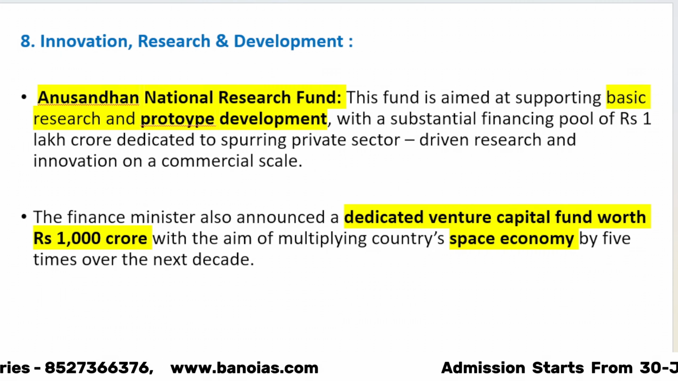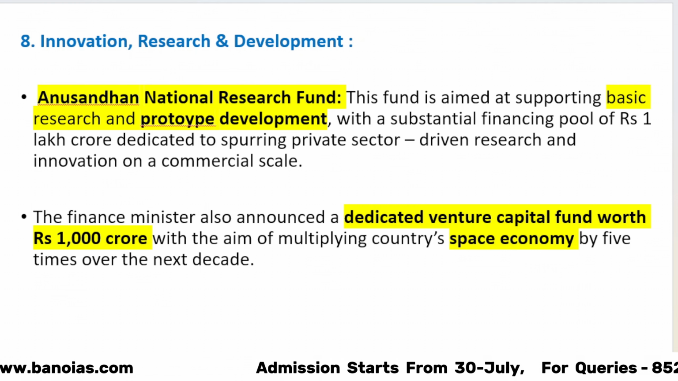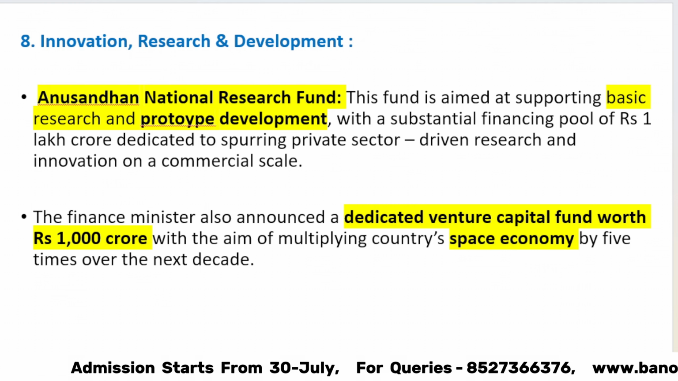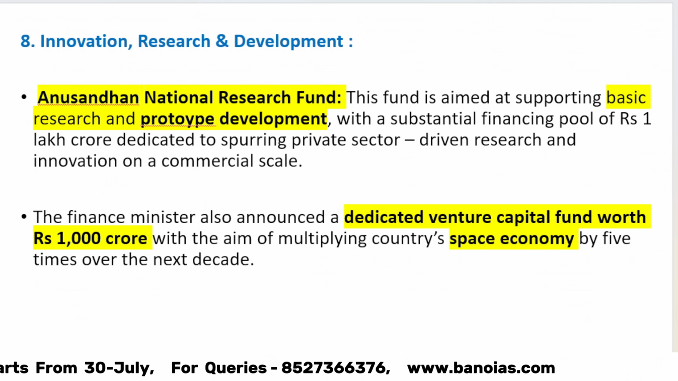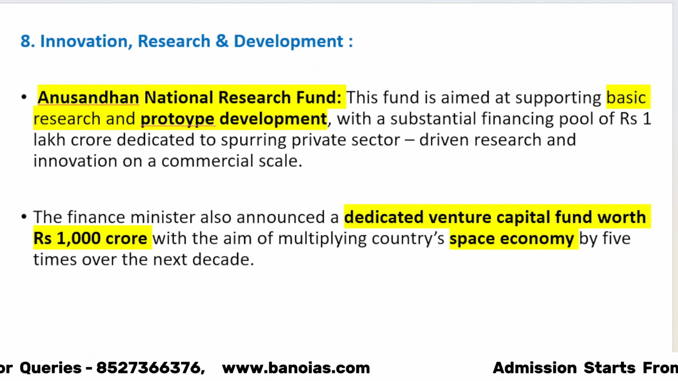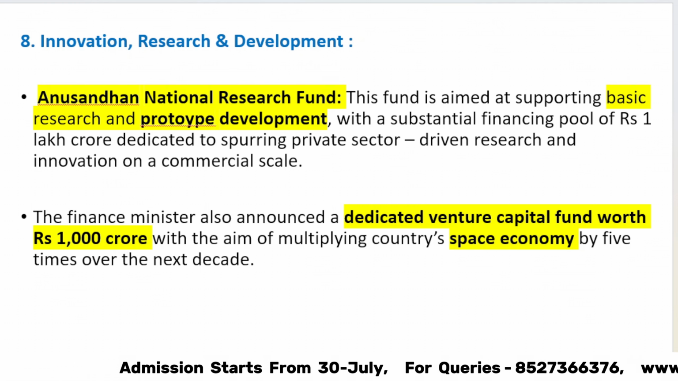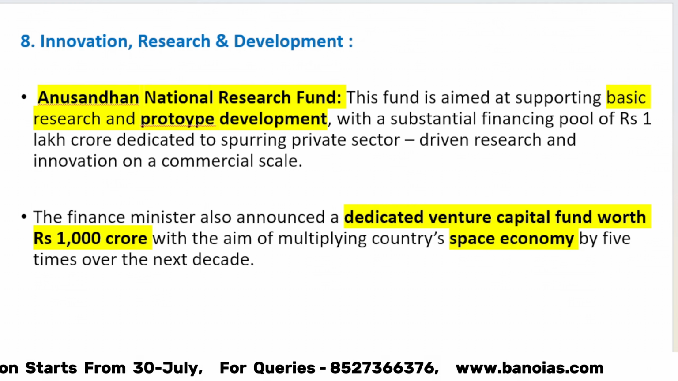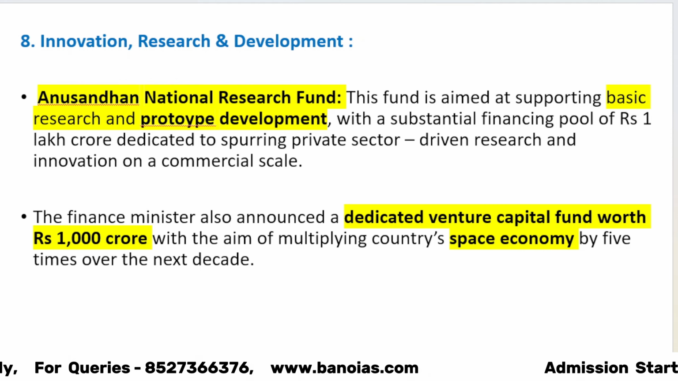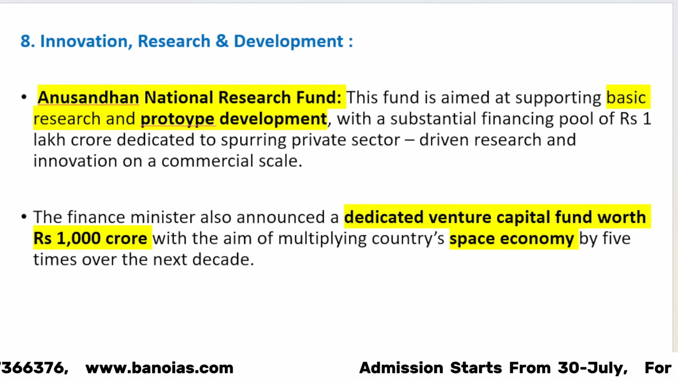Priority number 8, innovation, research and development. Two important announcements here. The Anusandhan National Research Fund, which will promote basic research and prototype development. This is going to have a financing pool of 1 lakh crore dedicated to spurring the private sector. Number 2, a dedicated venture capital fund of 1000 crore will be set up only for the space economy over the next 5 years, with the aim of multiplying the space sector. That is going to be priority number 8.